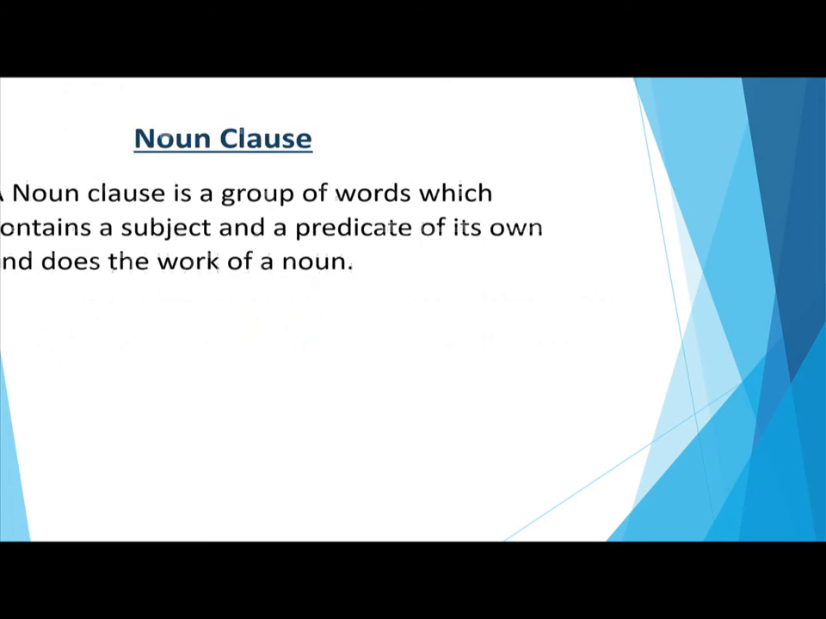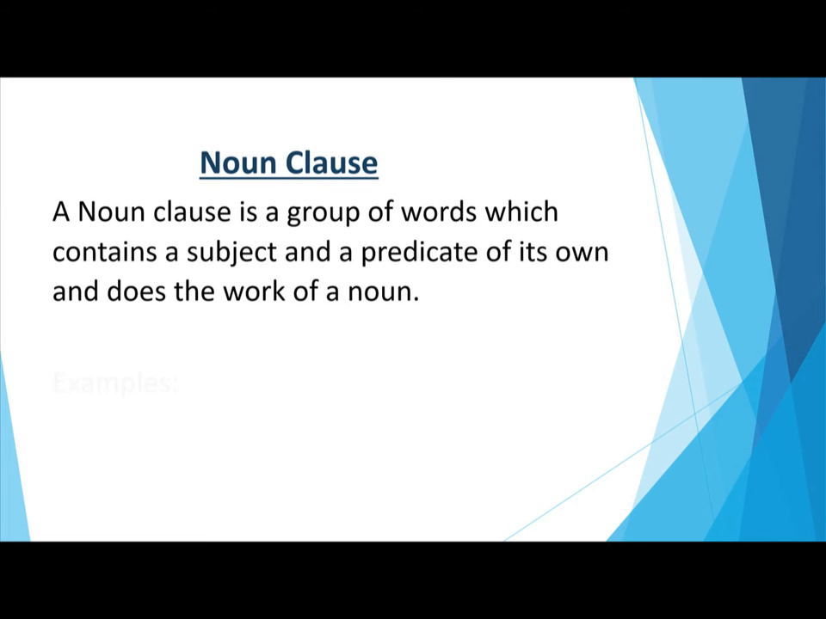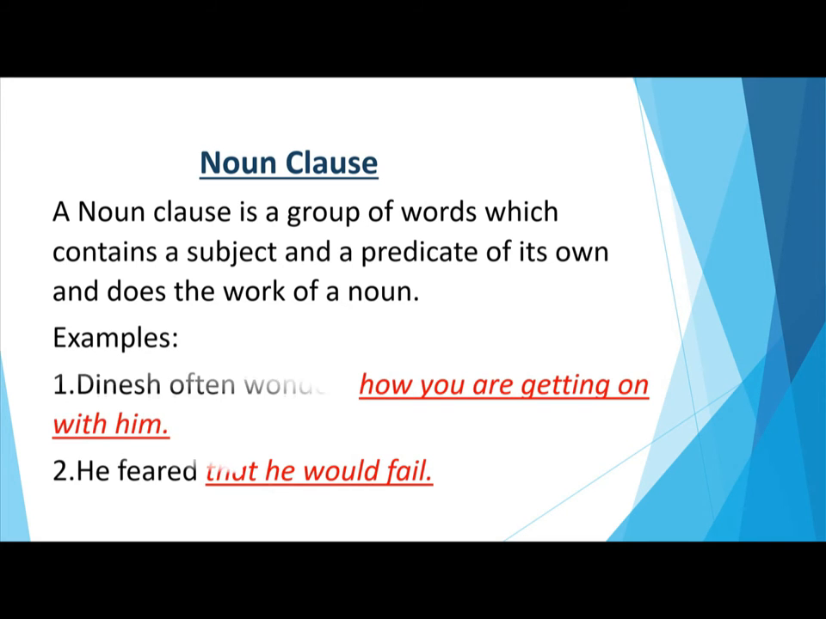Now come to our topic for today, that is noun clause. A noun clause is a group of words which contains a subject and a predicate of its own and does the work of a noun. For example, Dinesh often wonders how you are getting on with him. "Dinesh often wonders" is a main clause, a complete thought. "How you are getting on with him" is an object here. It is playing the role of a noun. This group of words is playing the role of a noun in the sentence, and it has its own subject and predicate. So it is a noun clause, not a noun phrase.